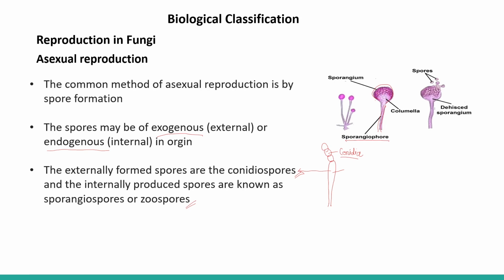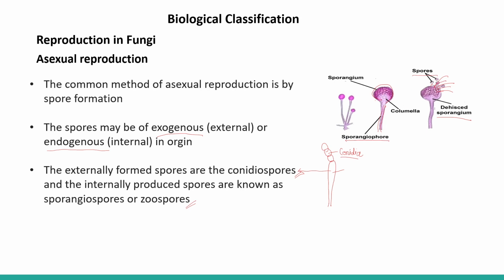Later, the cell wall is laid around this bit of cytoplasm and it forms spores. When this sporangium dehisces, means it ruptures, it releases lots of spores out from this sporangium. So this is the dehisced sporangium and the spores are released here.